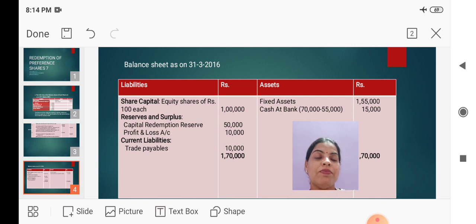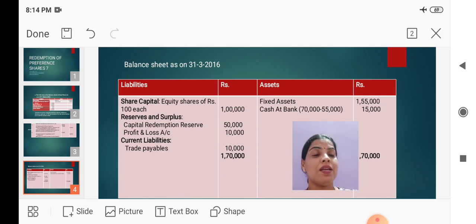In the problem, in the balance sheet, we had both redeemable preference share capital and equity share capital. While redrafting the new balance sheet after the redemption process, we should not show the redeemable preference share capital because those shares are already repaid by the company.